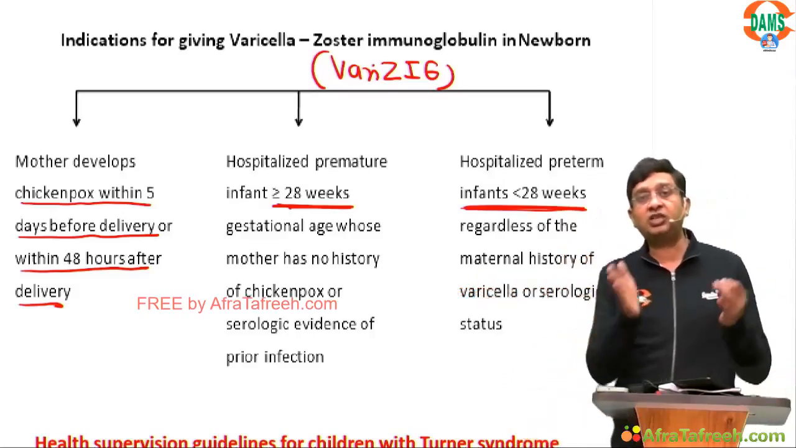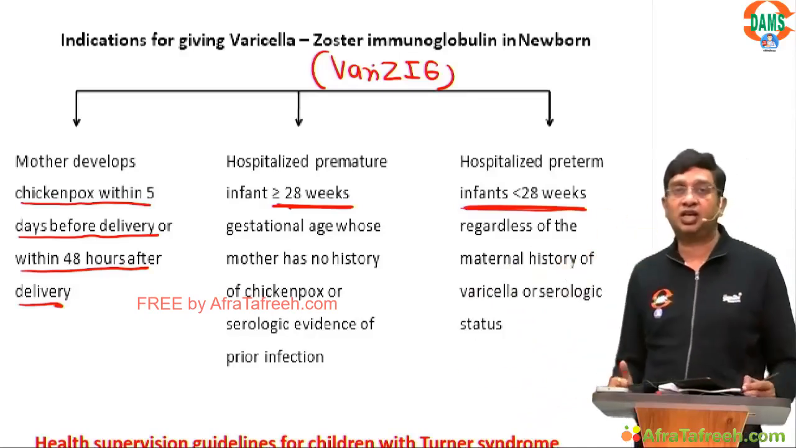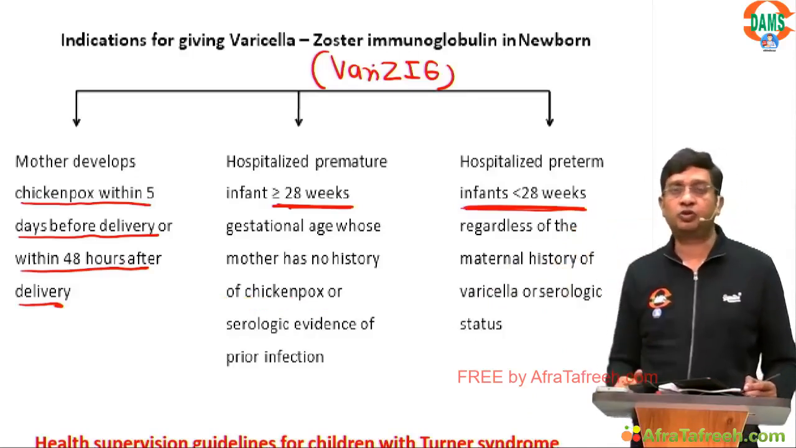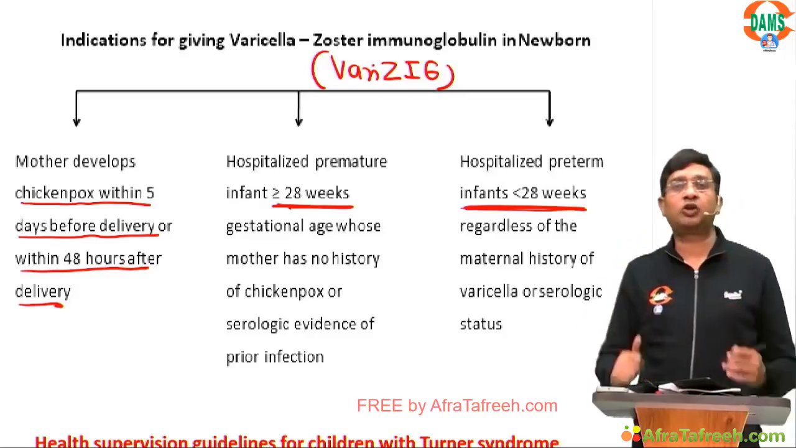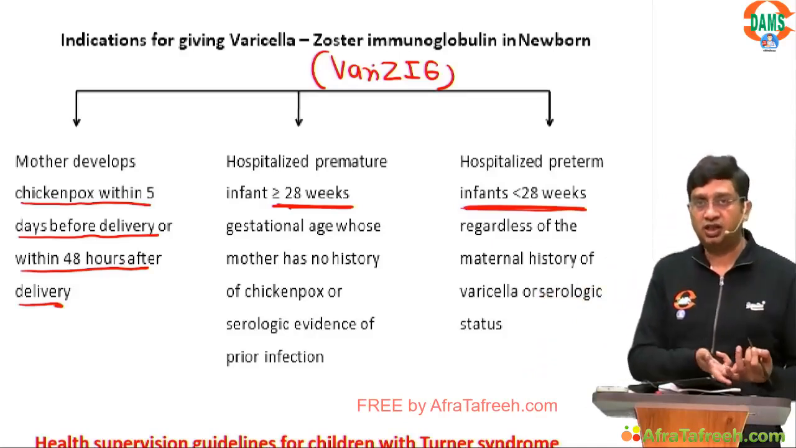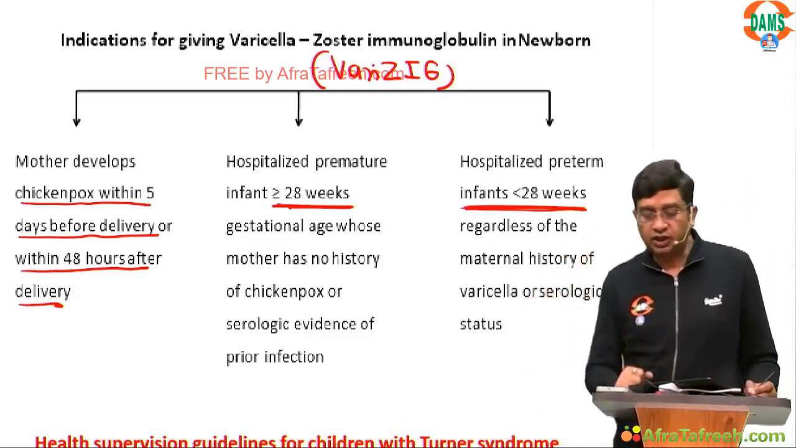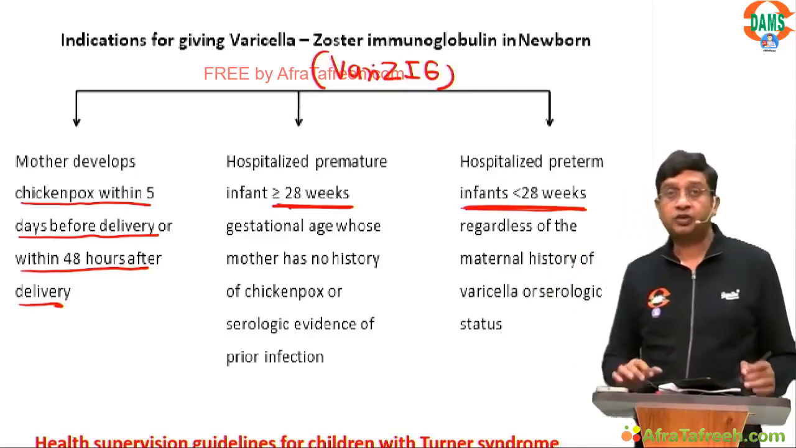But if a child is more than 28 weeks and is exposed to a person having varicella, what you will ask the mother is, did you have chickenpox before? Did you take the vaccine? Or you can measure the antibody titer. If they are present, there is no need to give Varizig. Clear? So this is something important to be remembered. We are talking of the indications for giving Varizig in neonates.